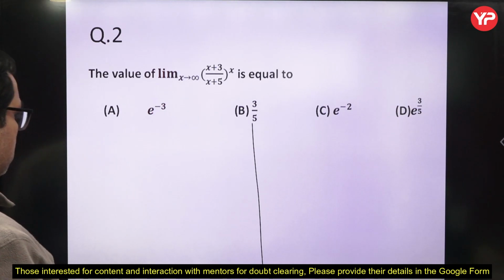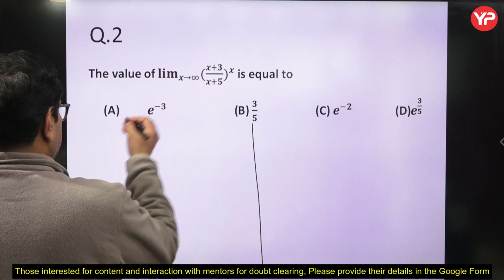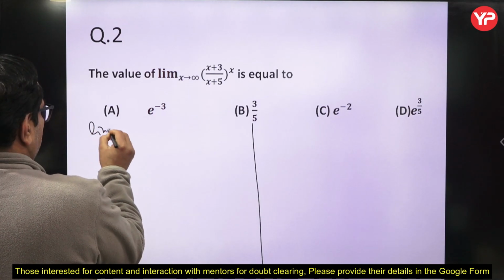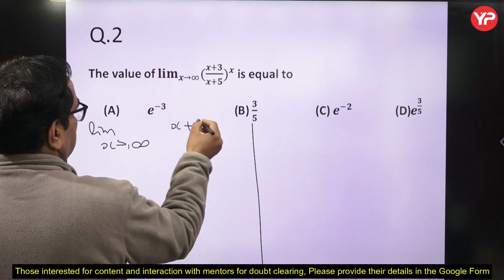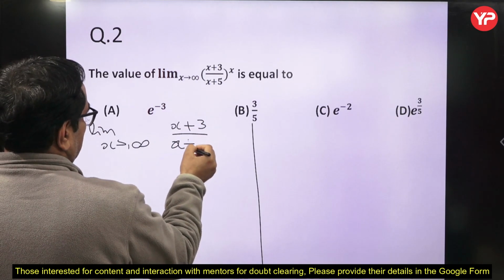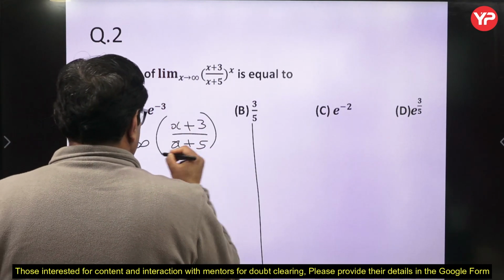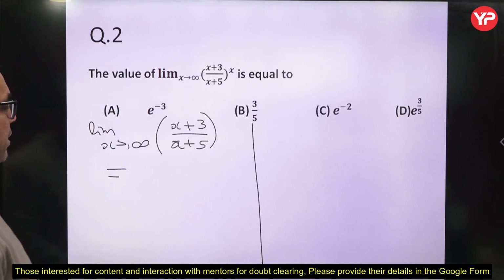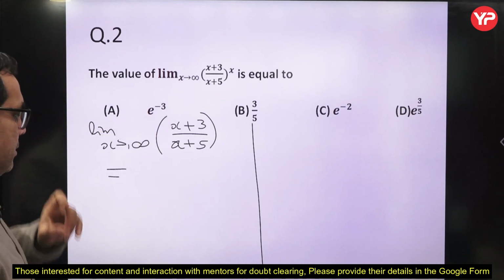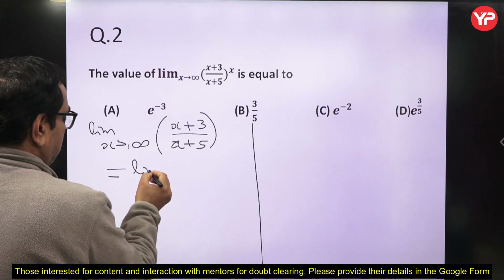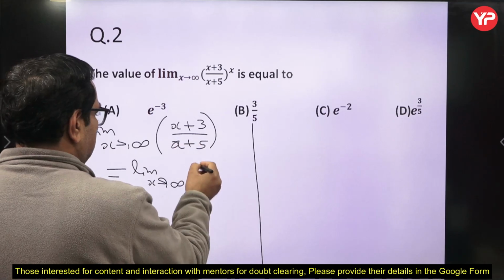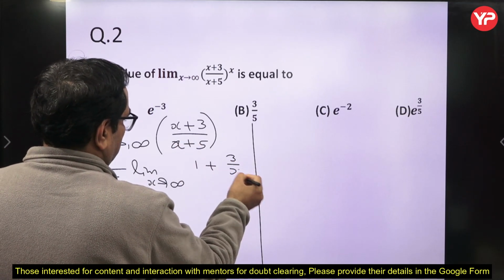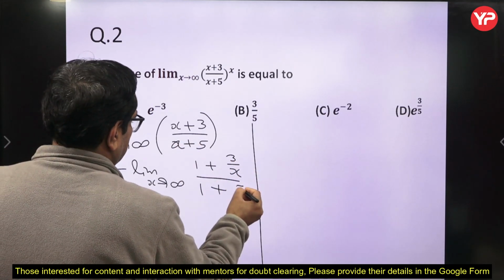So if I put x equal to infinity in base, suppose I evaluate limit x tends to infinity of (x plus 3) upon (x plus 5). Suppose I try to compute it. So we can divide both numerator and denominator by x here. So we can write limit x tends to infinity of (1 plus 3 upon x) divided by (1 plus 5 upon x).